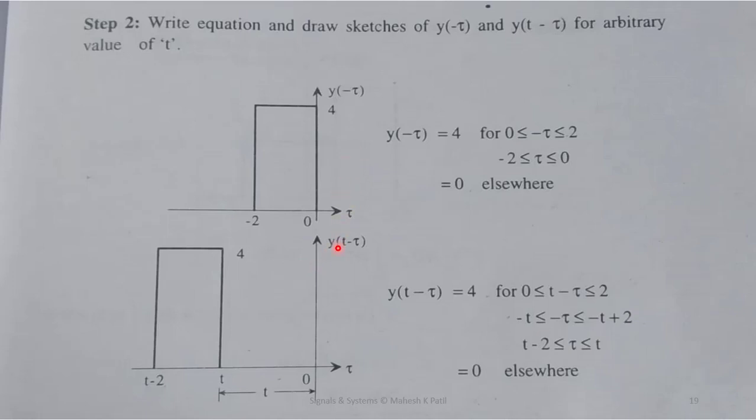Similarly, we'll do the shifting operation for this y of minus tau. We can observe that y of minus tau is shifted by plus t, which means we shift it to the left side, or negative side, of the time axis. It is plotted here.